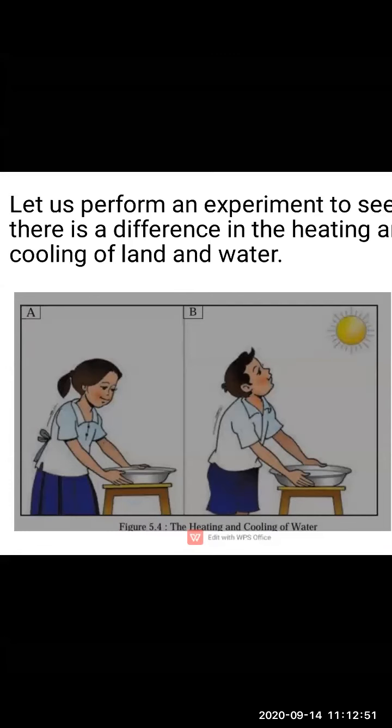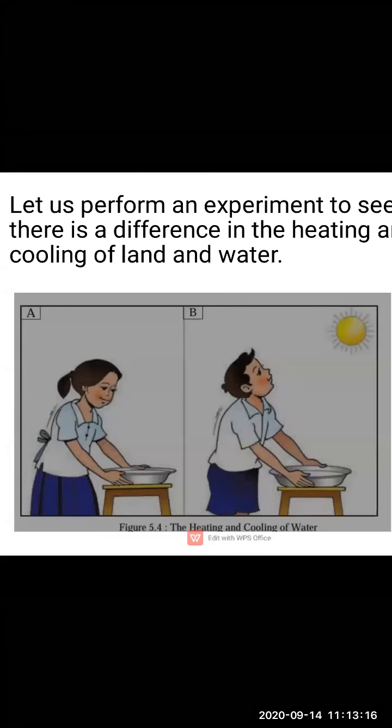In the case of the pot which we have kept outside, slowly its temperature will rise. Why? Because it is receiving sun rays. The sun rays are falling on that water, and that water is going to experience heat. So that is why its temperature will increase.